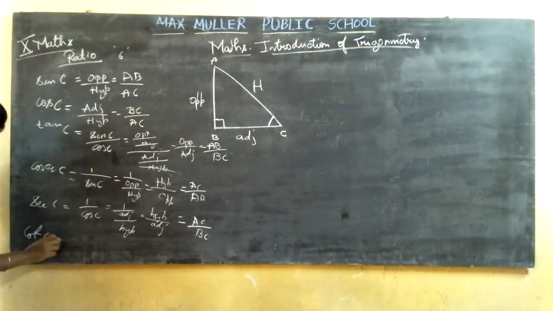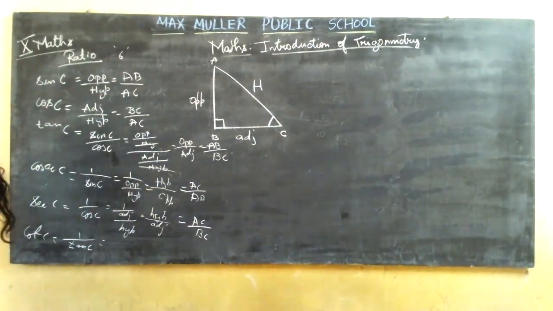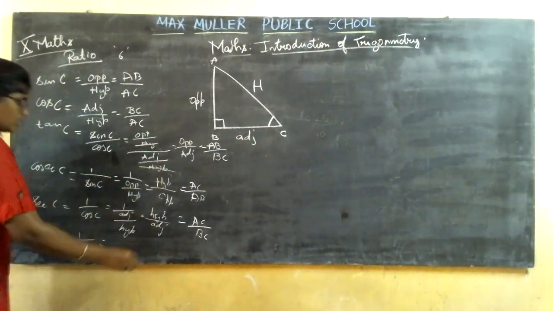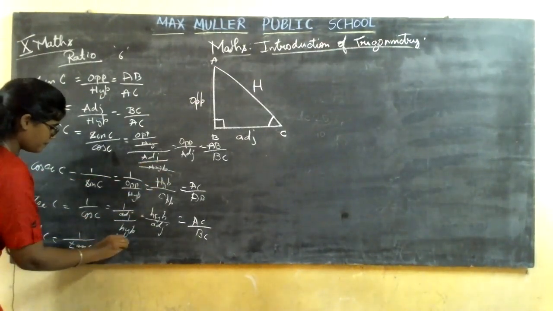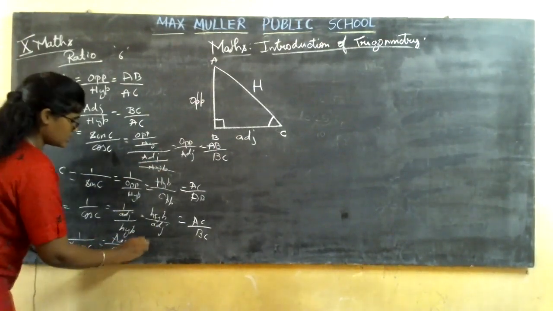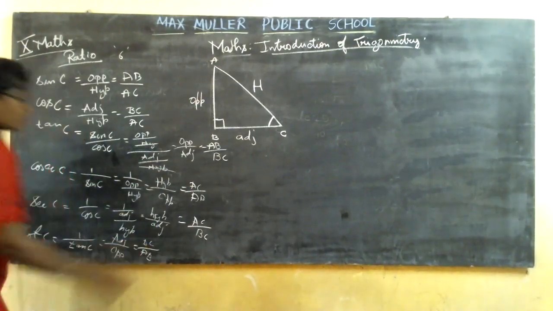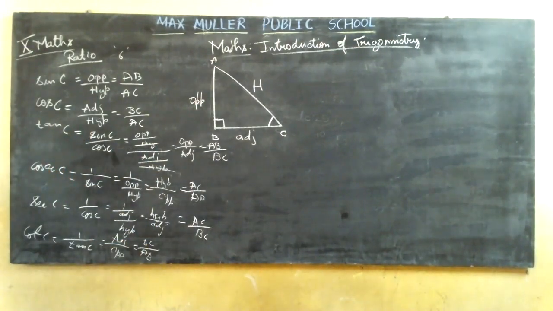It is your wish. So let me take the easiest one, that is the reverse of tan. So the reverse of tan is adjacent by opposite. What is the adjacent? It is BC. Opposite is what? AB. Clear? So these are the 6 ratios that you are going to learn.